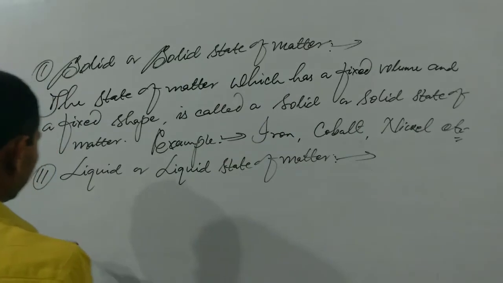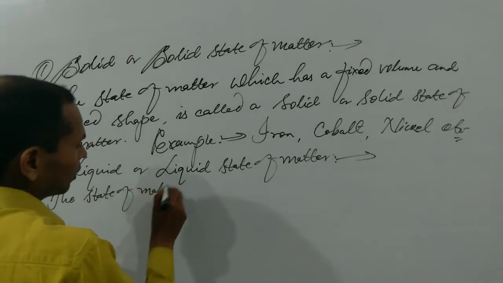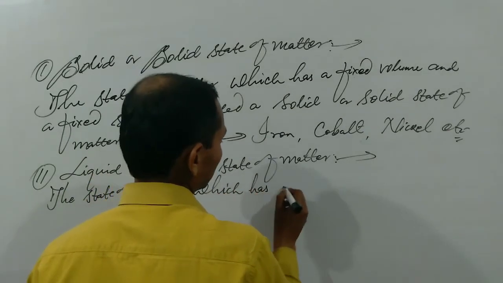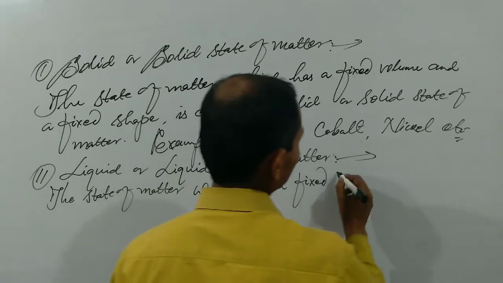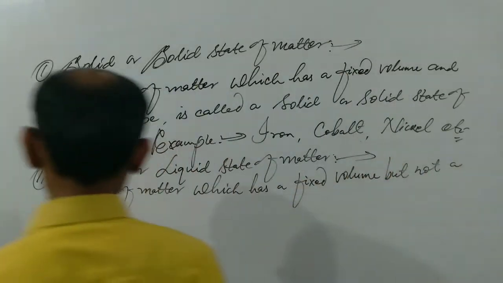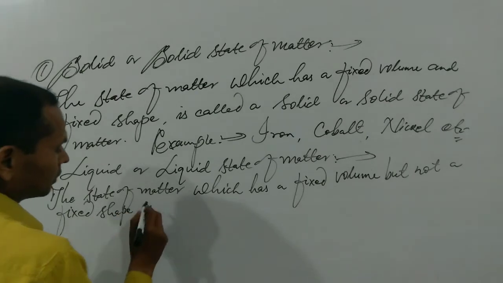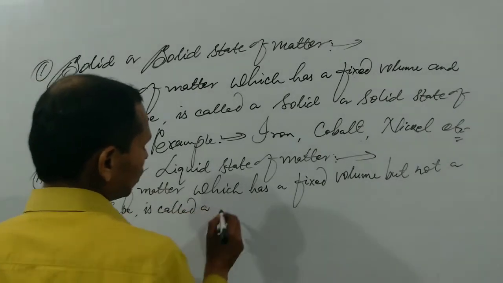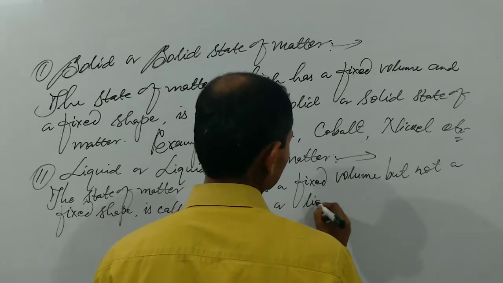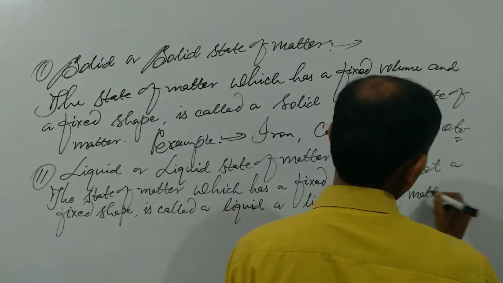We can write it in this way: the state of matter which has a fixed volume but not a fixed shape is called a liquid or liquid state of matter.